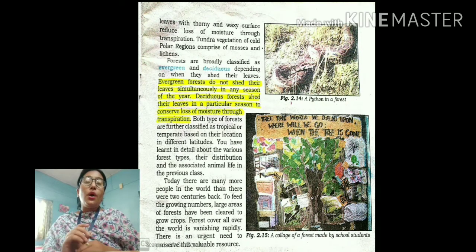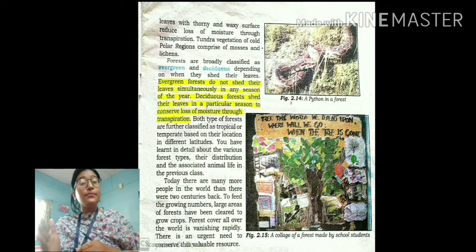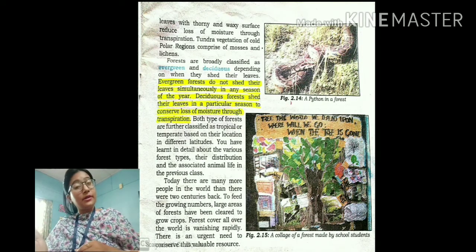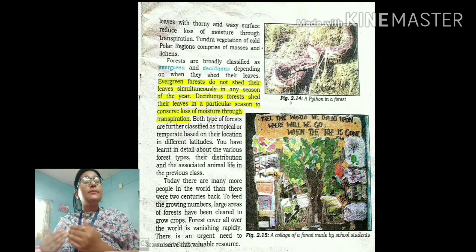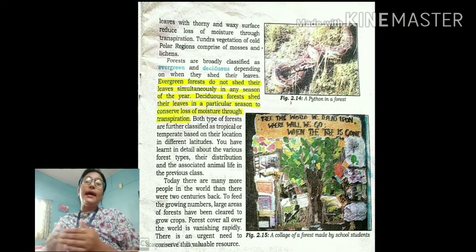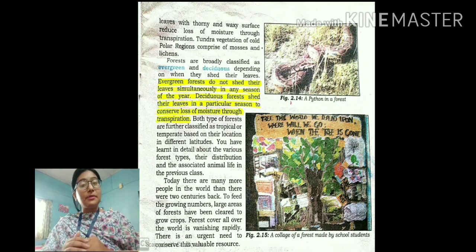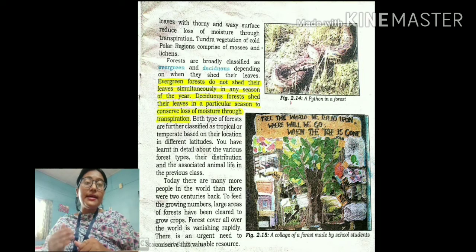So how are forests categorized? Forests are categorized into evergreen forest and deciduous forest. And these evergreen and deciduous forests are in turn subdivided into tropical and temperate forest depending on the season or the climatic condition. Okay, and students, nowadays we see that because of the increase in population, what happens?